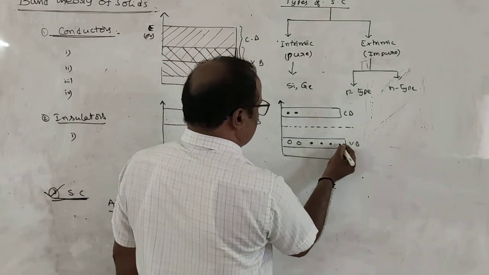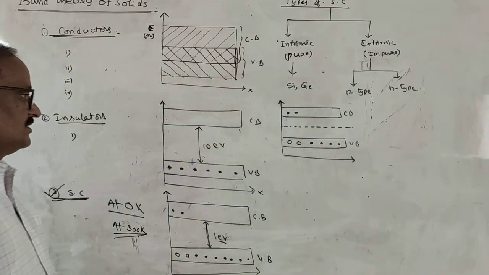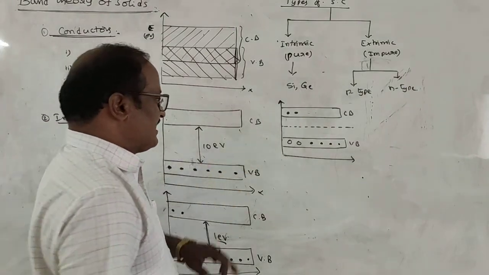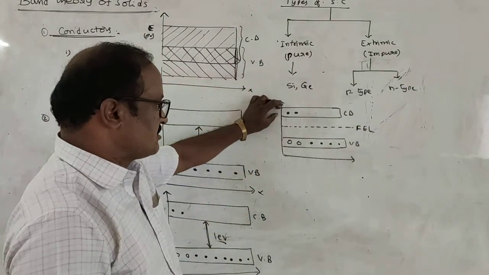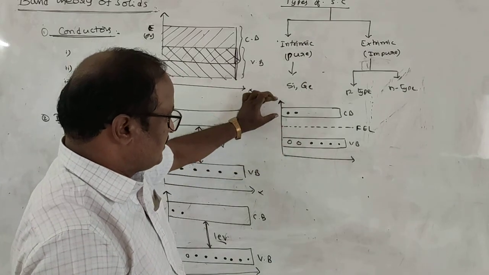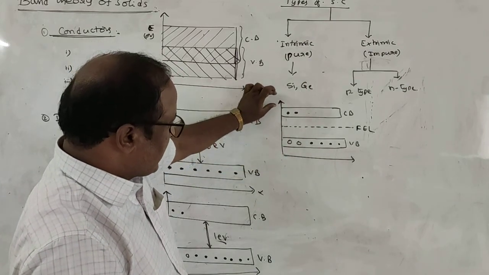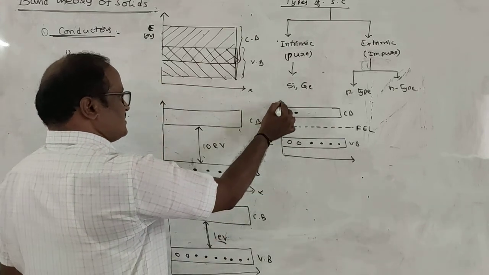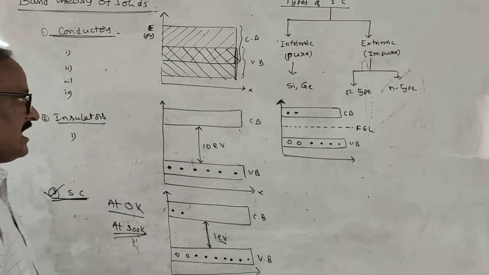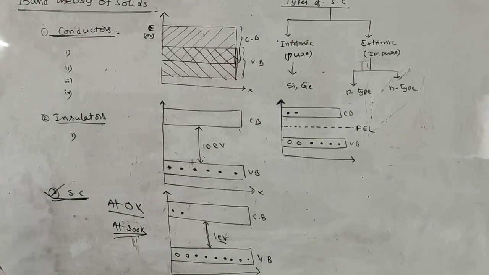What is the Fermi energy level? It is the average energy level corresponding to electrons in the conduction band and positive charge holes in the valence band. It lies exactly in the middle of the conduction and valence bands. This is in case of intrinsic or pure semiconductors.